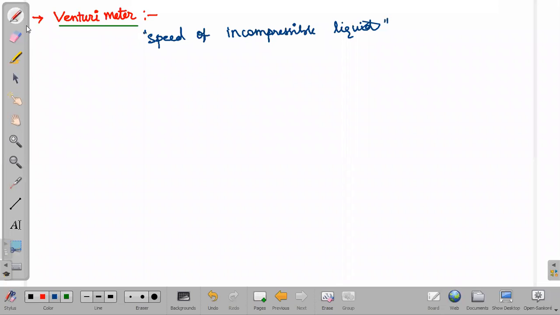And of course, to understand better, we need to have its construction. So we'll see the construction so that I can tell you clearly what exactly happens.